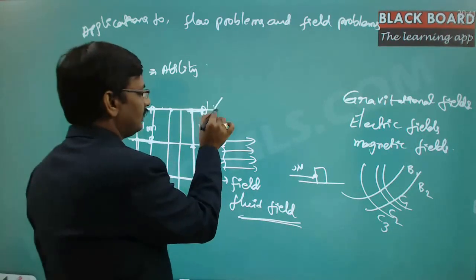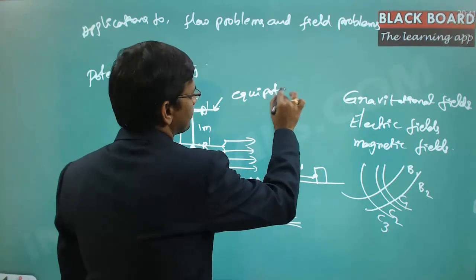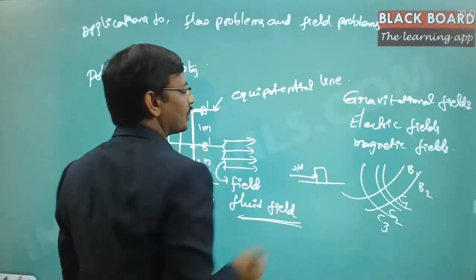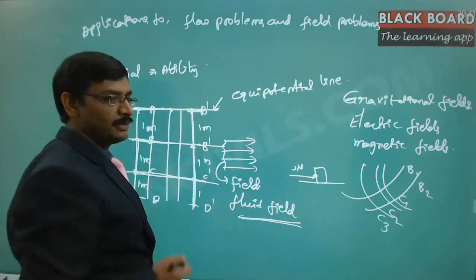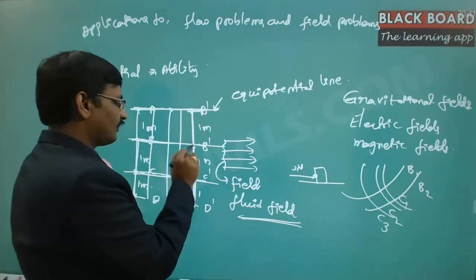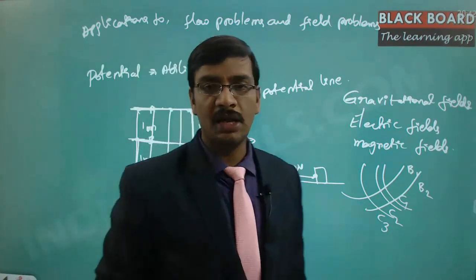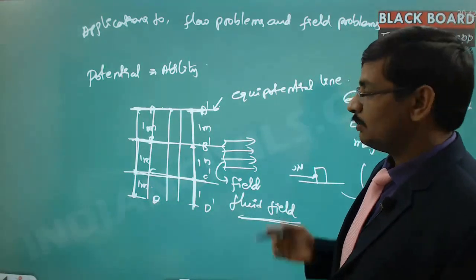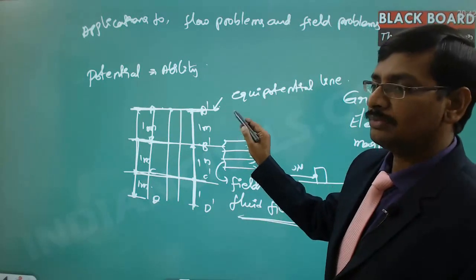So this line is called the equipotential line, because it has equal potential. Potential means ability. So it has equal potential on this line, and equal potential on this line. All the horizontal lines can be called equal potential lines or equipotential lines, but the potential magnitude may be different.